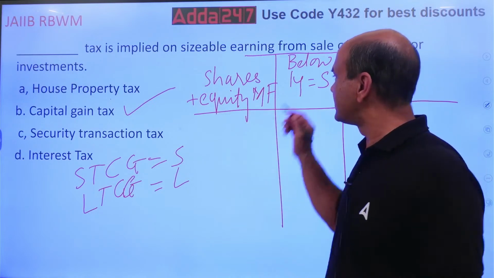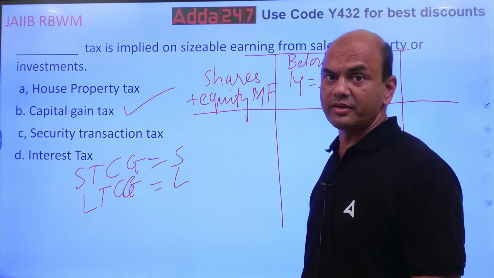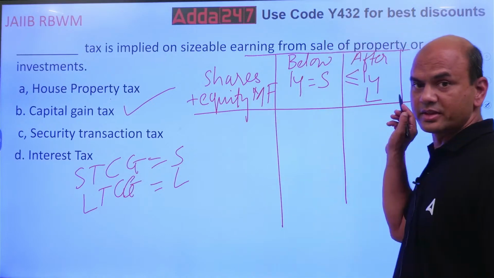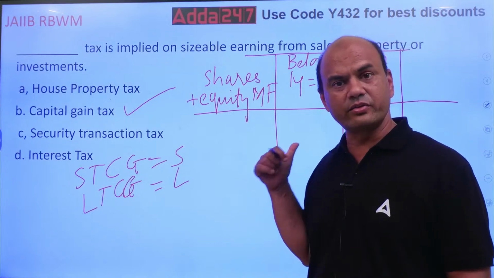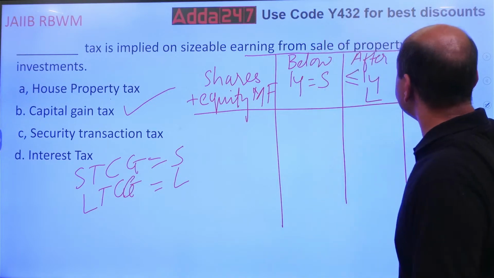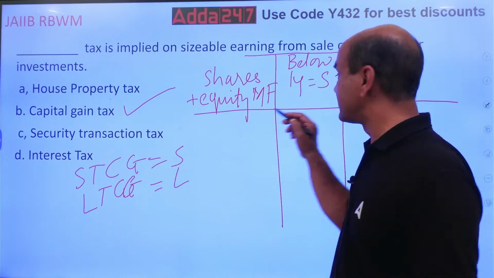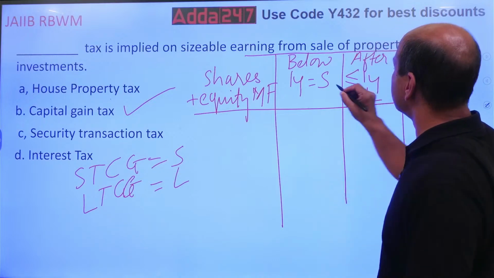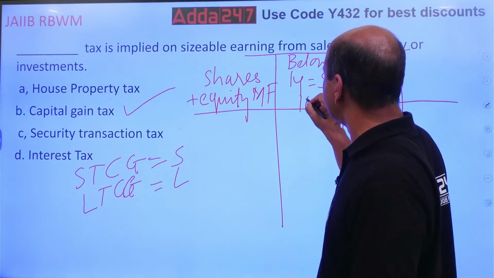Now this short-term capital gains tax is as per your income. And this tax is 20% with indexation, without indexation 12.5%. This is for shares. Now there is a change in this. For shares up to 1 year, it is 10%.